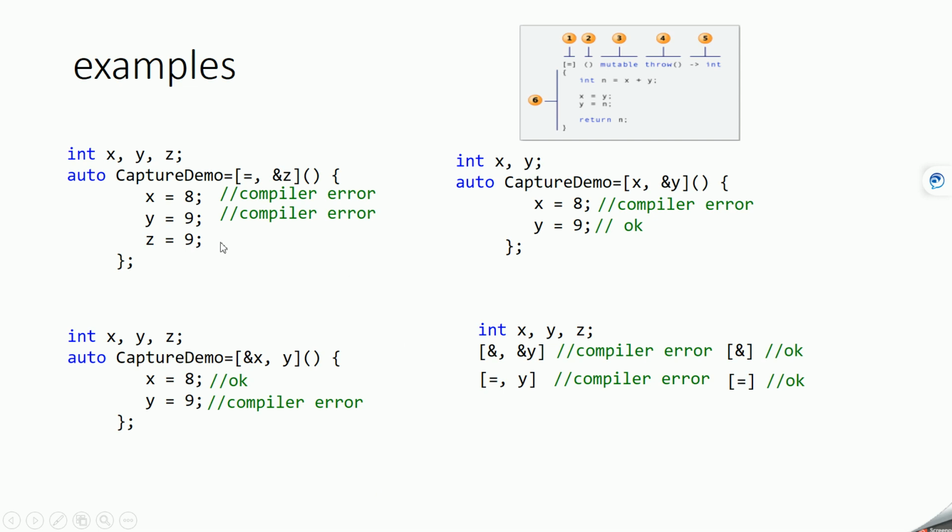Okay. So this is how you can access or capture the variables that are declared outside the lambda expression. Okay. So now let's see the second part of this lambda expression, that is called the parameter list.